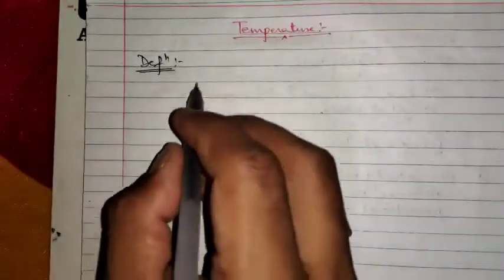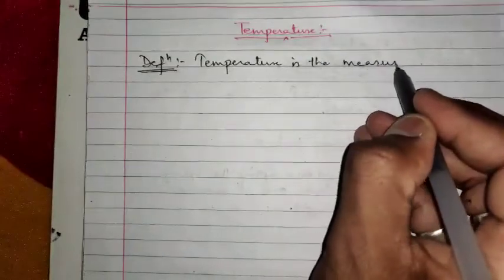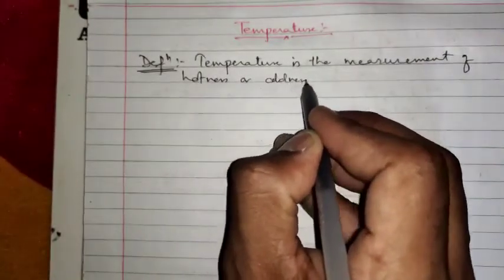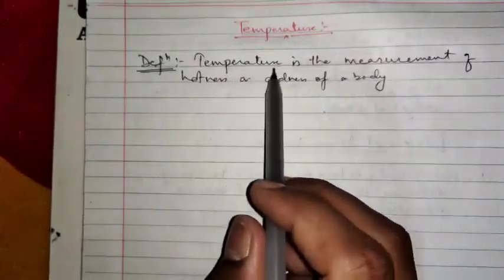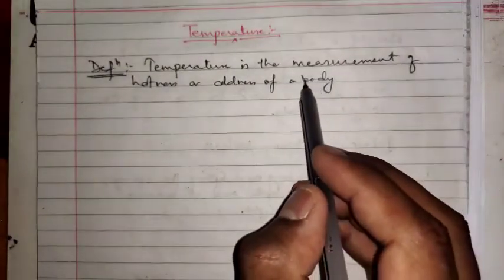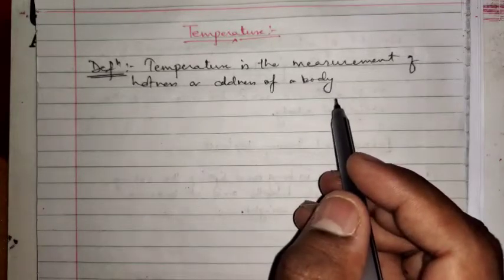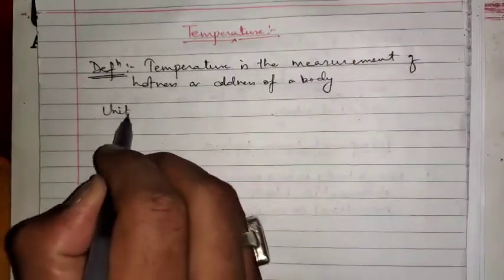We can define temperature as the measurement of hotness or coldness of a body. It means by temperature we can measure how hot the body is or how cold the body is.